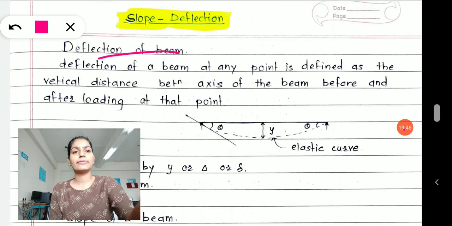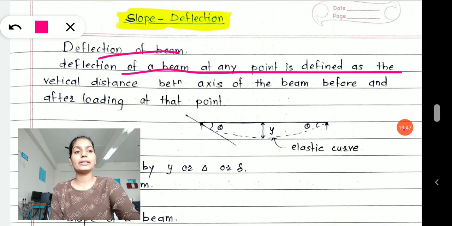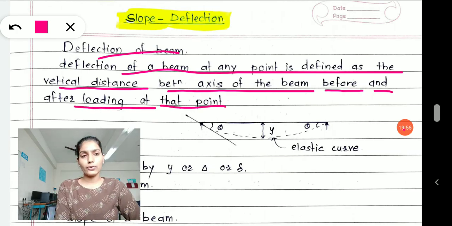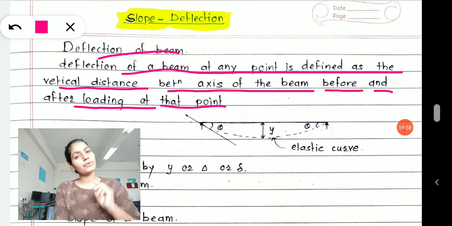Deflection of a beam. Deflection of a beam at any point is defined as the vertical distance between the axis of the beam before and after loading at that point. Before loading and after loading. After loading, what will happen?